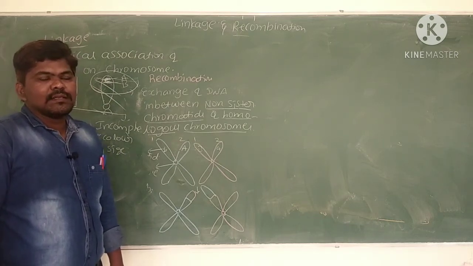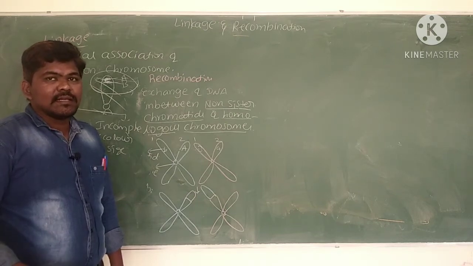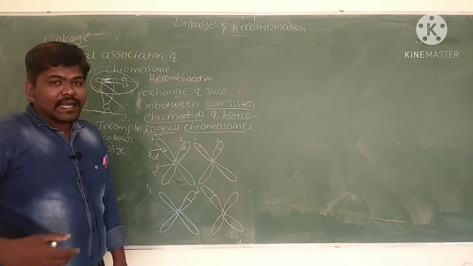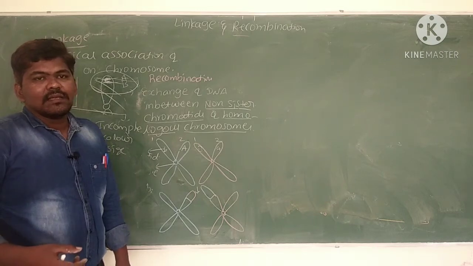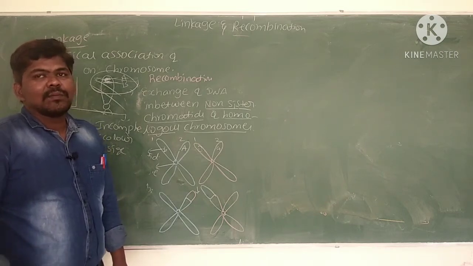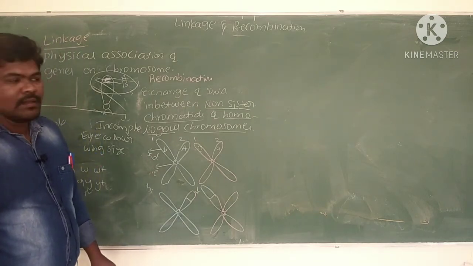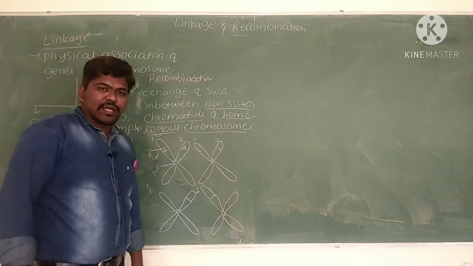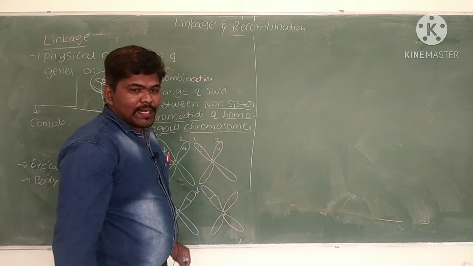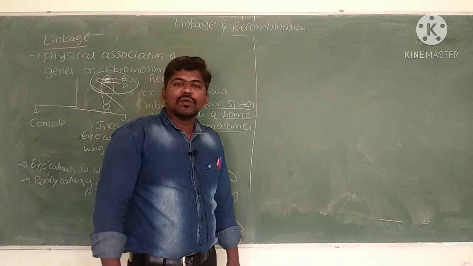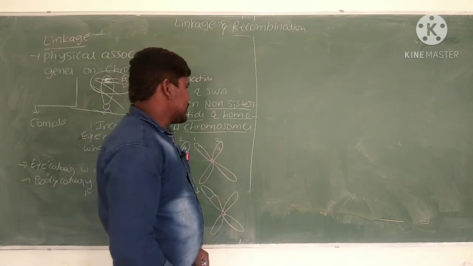which prove that the more tightly packed the genes, the less recombination. If the linkage is less, meaning incomplete linkage, there is more recombination. Okay, we have to discuss those diagrams now. But before going to the diagrams, we will discuss a few points related to Morgan's experiments on Drosophila for linkage and recombination.